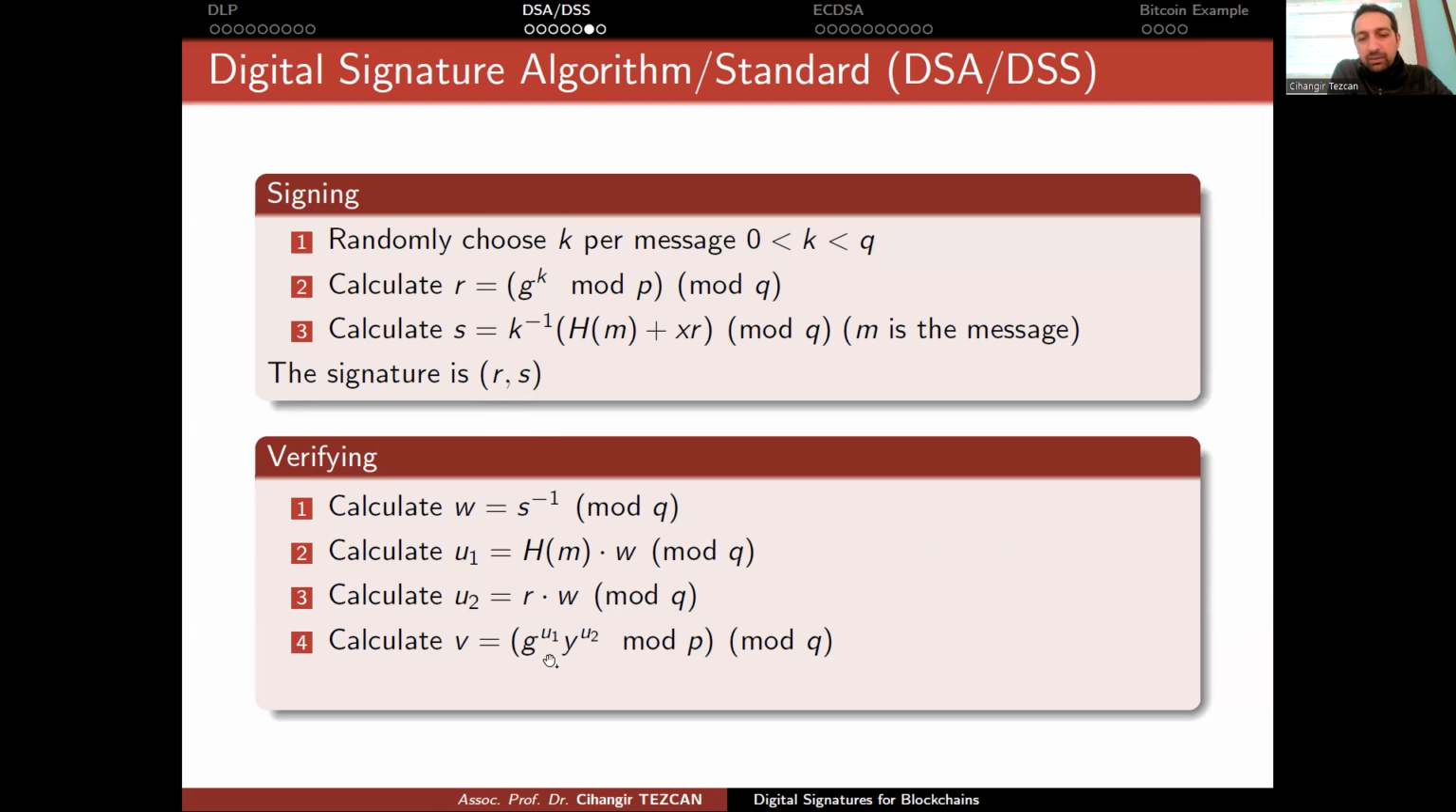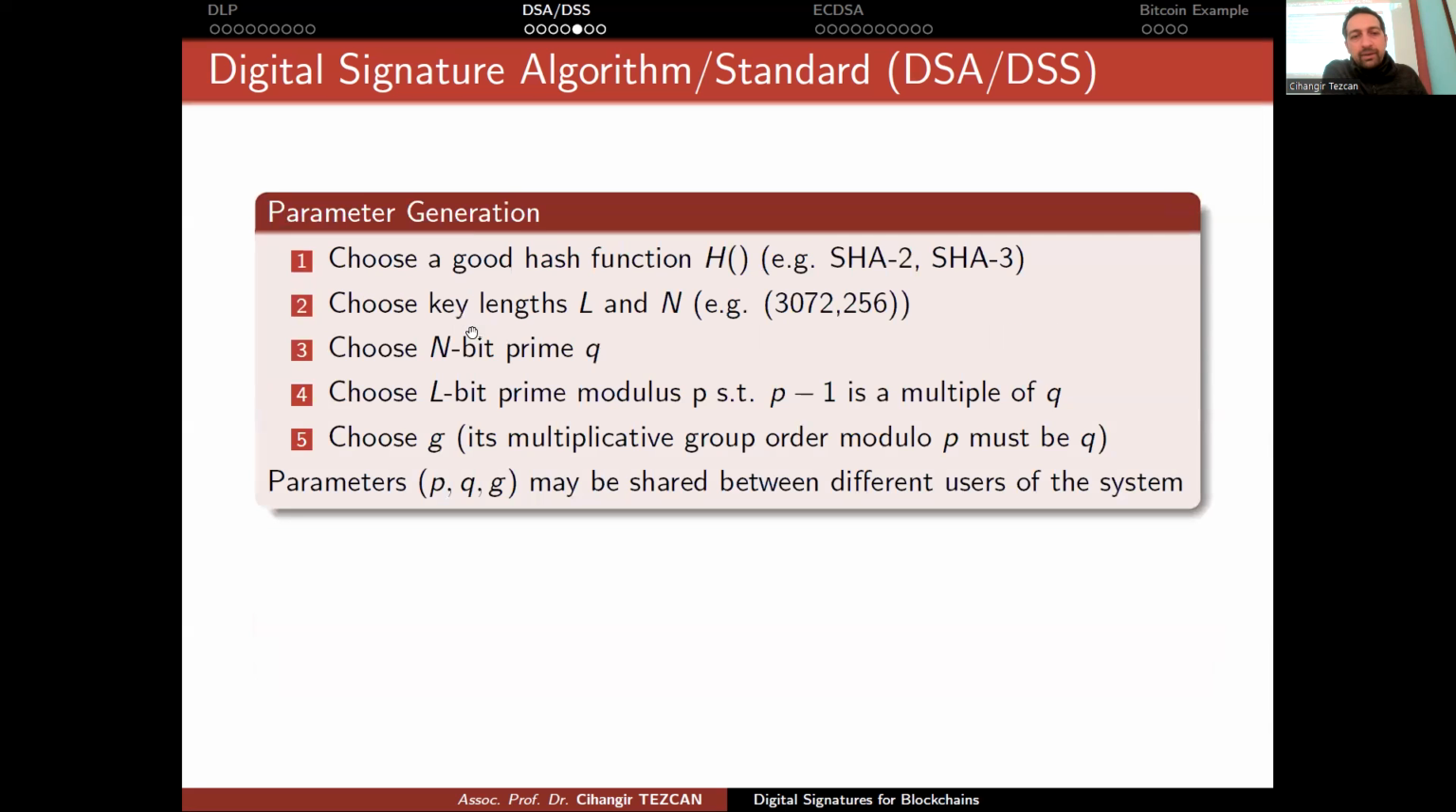Then they calculate G to the power U1 times Y to the power U2 modulo P modulo Q, which equals V. So if this number V equals R, then this means that this is a valid signature, okay? Actually, you can open this up and see that R calculated here actually equals V from this computation, okay? I'm not going to go into much detail because I will show you why this verification works in elliptic curve digital signature algorithms, okay?